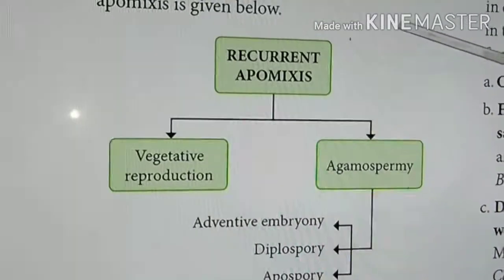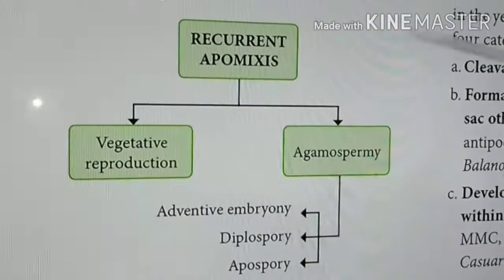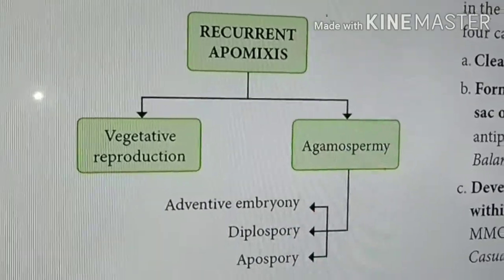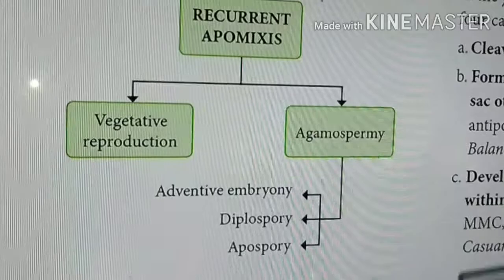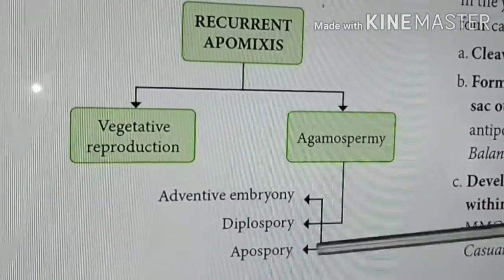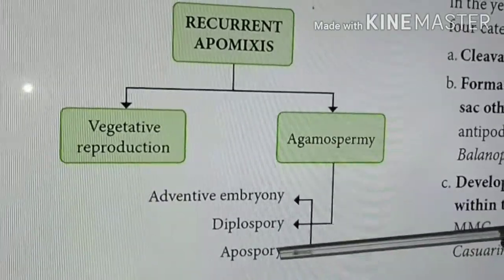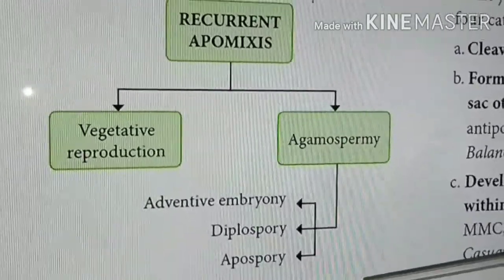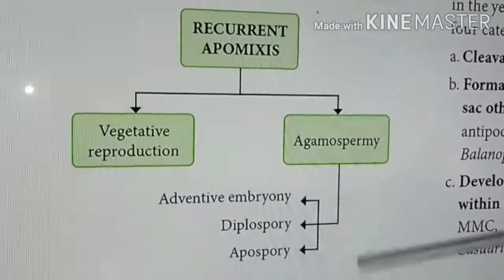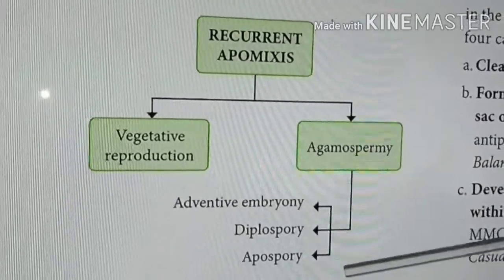These all come under recurrent apomixis. Non-recurrent apomixis also exists. Non-recurrent apomixis is where there is a haploid embryo sac. That means after meiotic cell division, the megaspore mother cell becomes a haploid embryo sac, and after meiosis it develops into an embryo without fertilization.